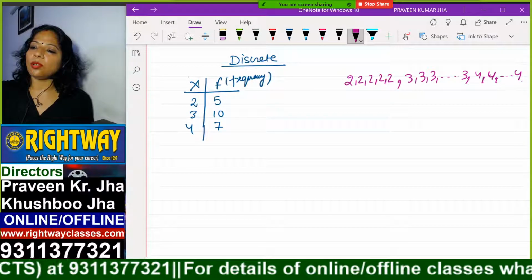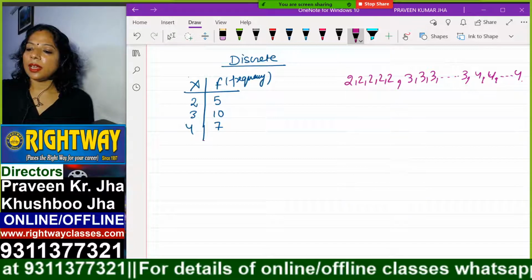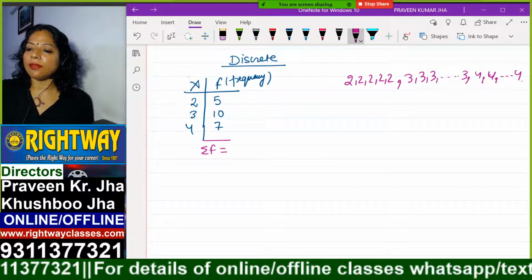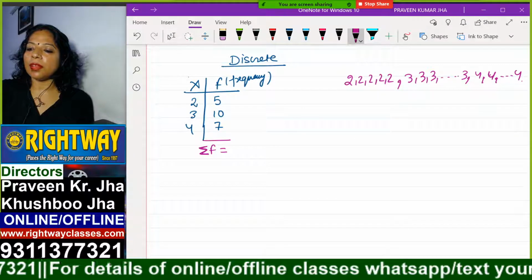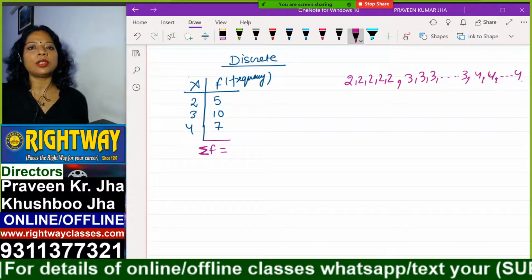And in discrete, one thing you have to keep in mind is that if we do summation of F, this symbol is used for summation. Do you know this summation?